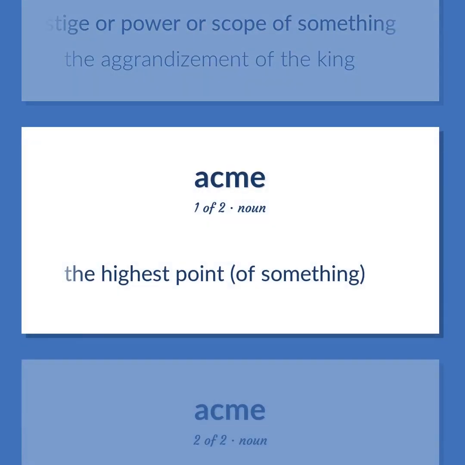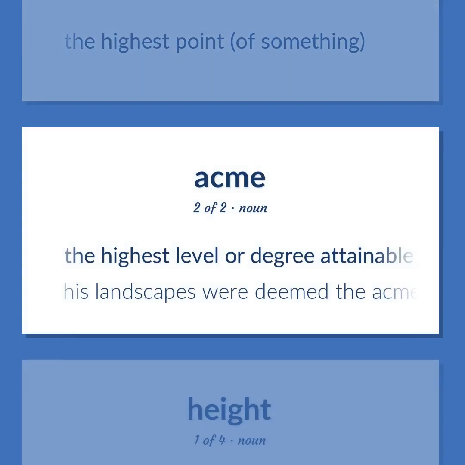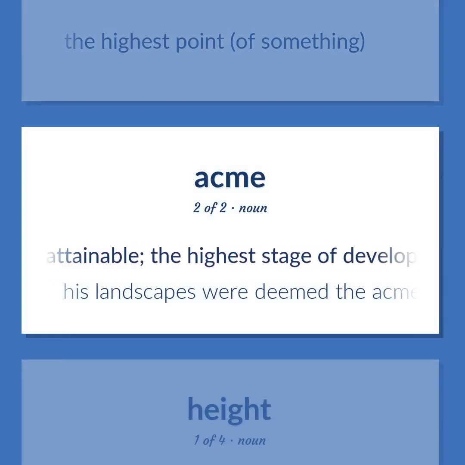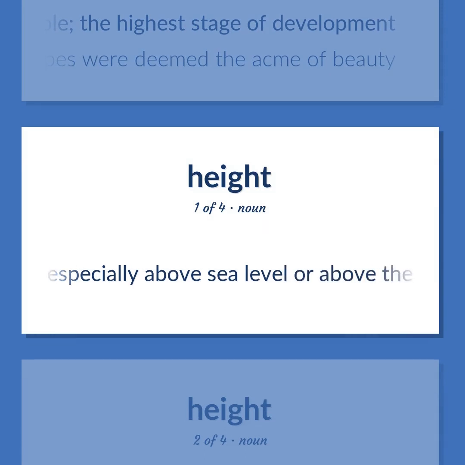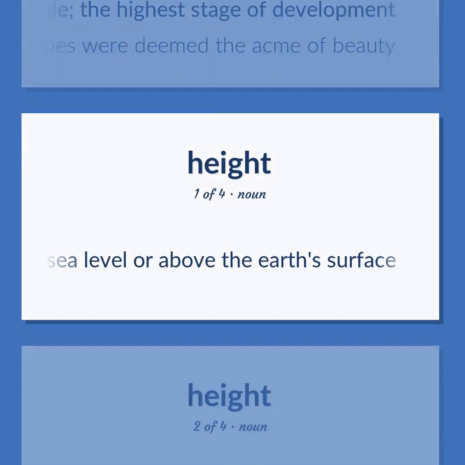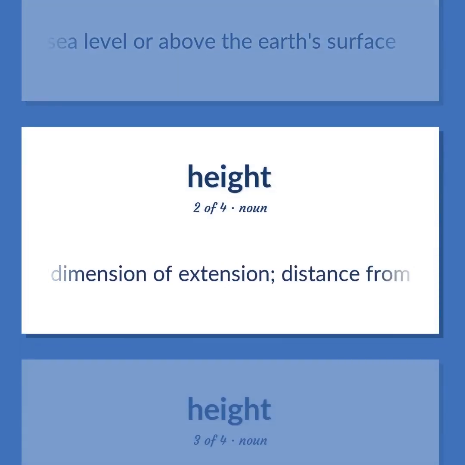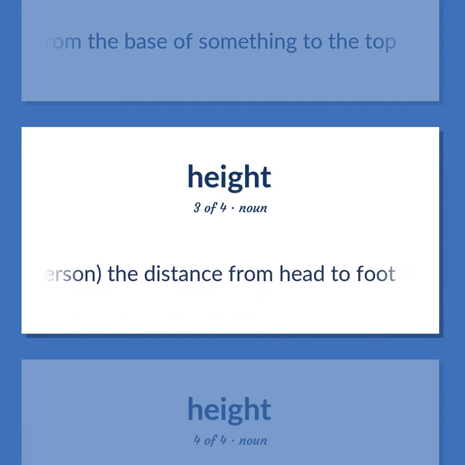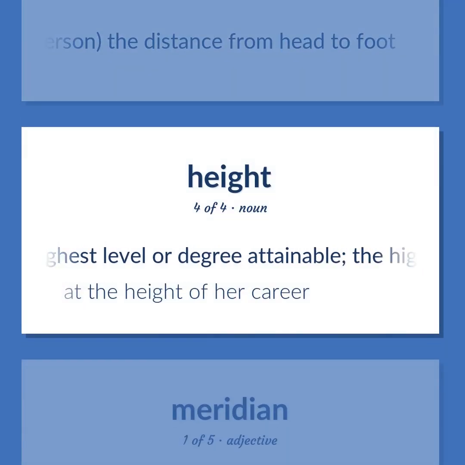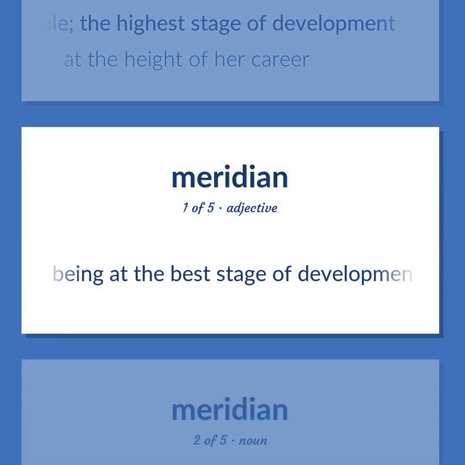The highest point of something. The highest level or degree attainable. The highest stage of development. His landscapes were deemed the acme of beauty. Height: elevation especially above sea level or above the Earth's surface. The vertical dimension of extension. Distance from the base of something to the top. Of a standing person, the distance from head to foot. The highest level or degree attainable. The highest stage of development. At the height of her career. Being at the best stage of development.